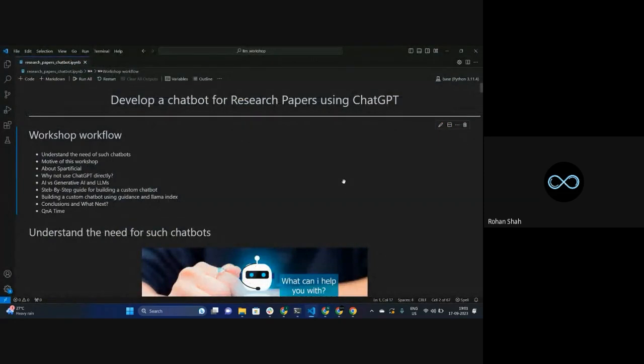So what we are going to do in this particular workshop is, obviously you all know this, we are going to develop a chatbot for research papers with the help of ChatGPT, right?